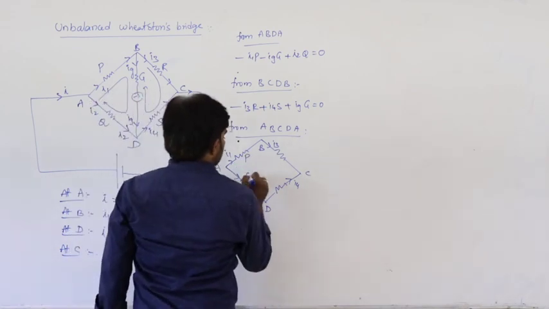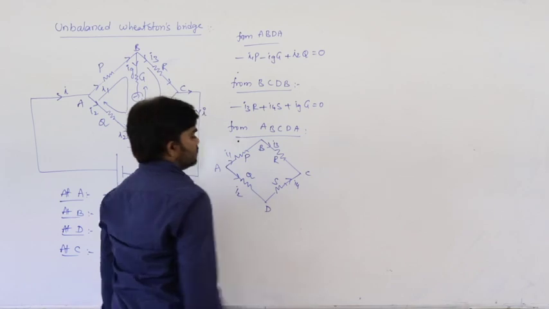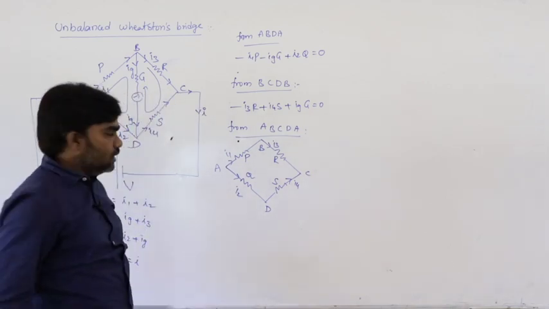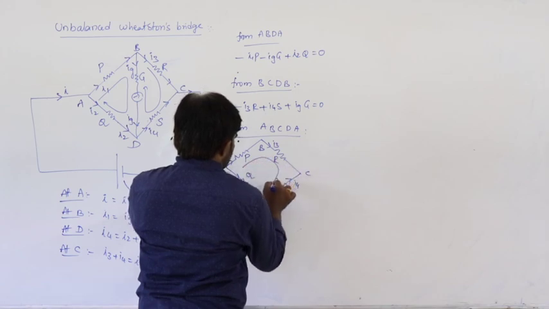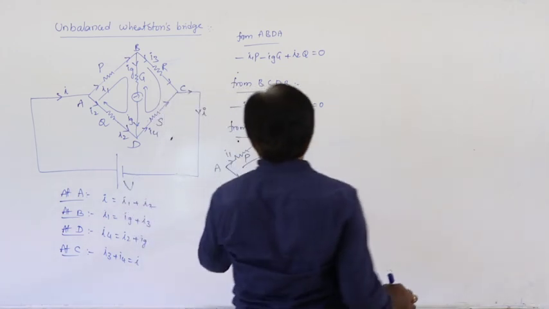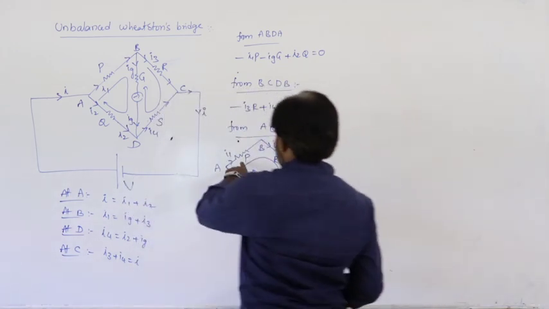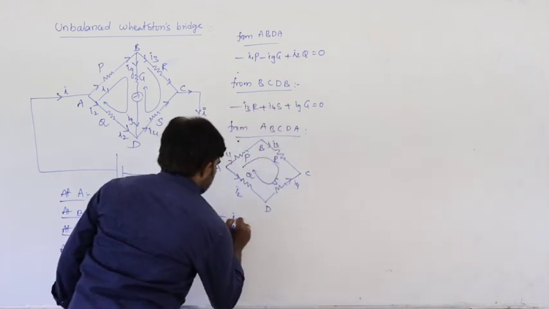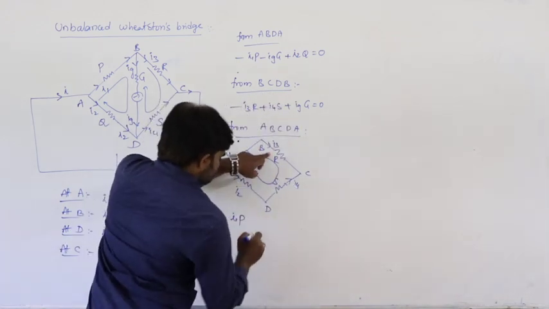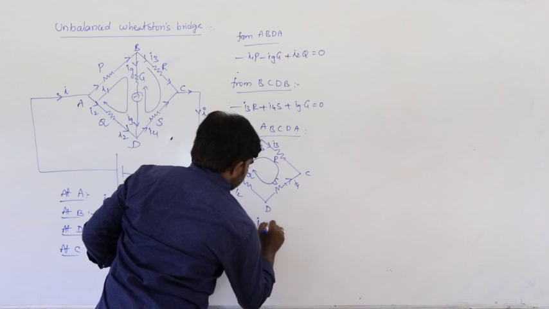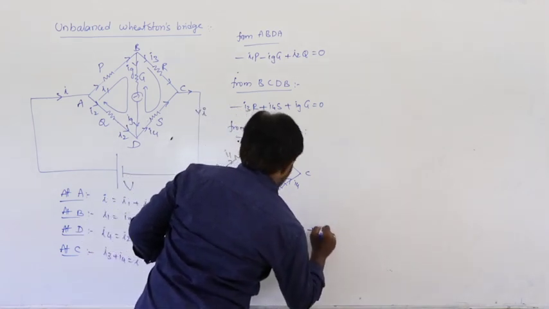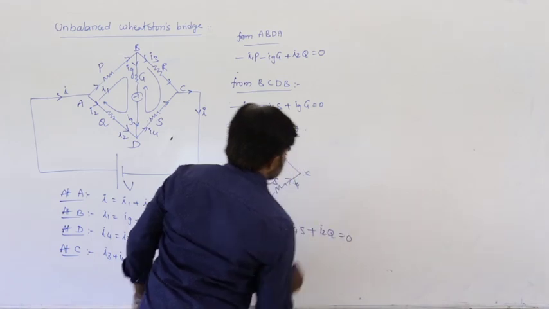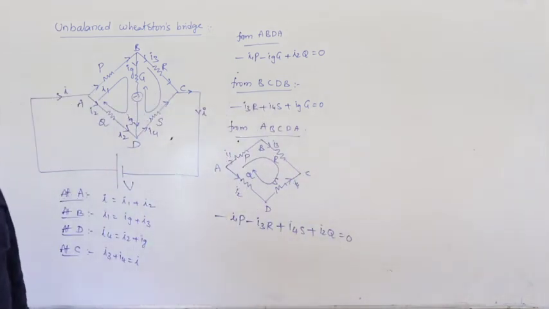This is PQRS. In this closed loop, traveling from A, B, C, D, A, in the direction of the current, it is minus I1P, minus I3R plus I4S plus I2Q is equal to 0.